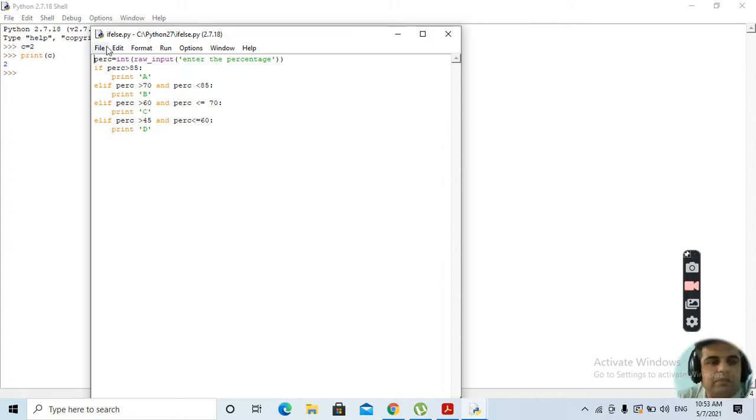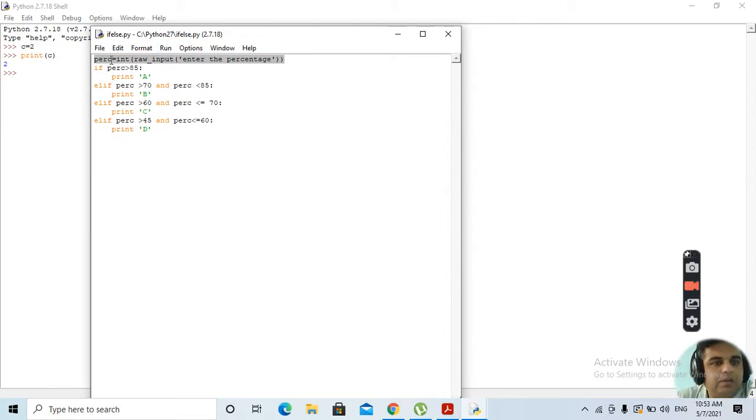Like here, we have written this. We have written this in script mode. Clear? What is there in the script? We have written percentage is equal to int raw_input, enter the percentage. Every one of you must be clear with this first statement. What is the meaning of this?